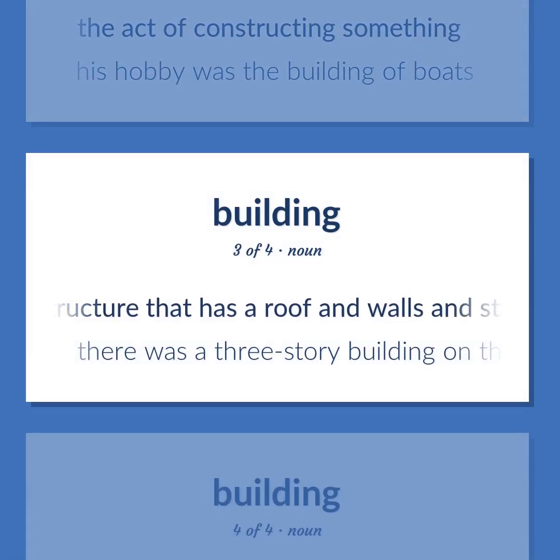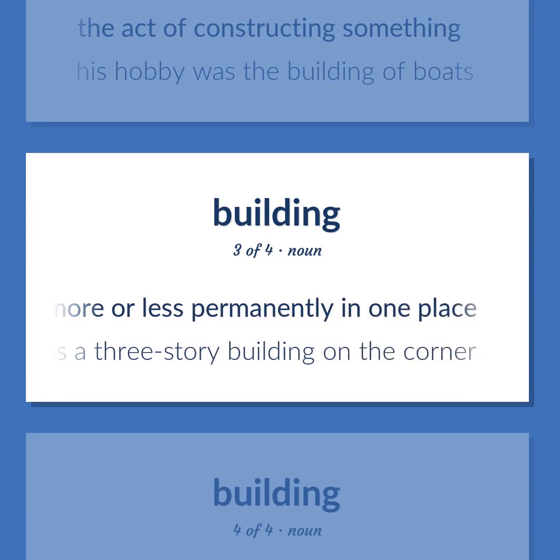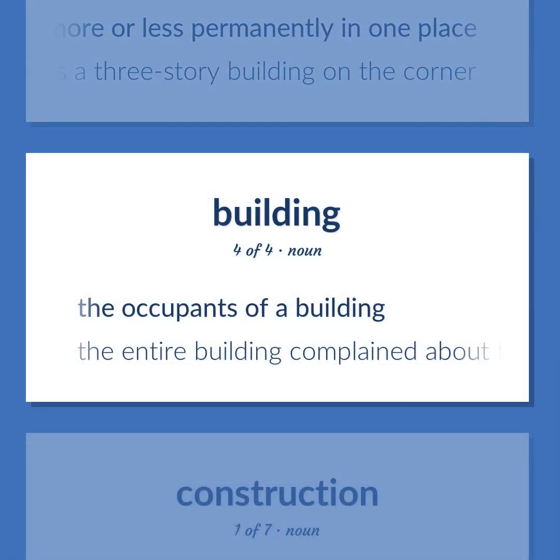A structure that has a roof and walls and stands more or less permanently in one place. There was a 3-story building on the corner. The occupants of a building. The entire building complained about the noise.